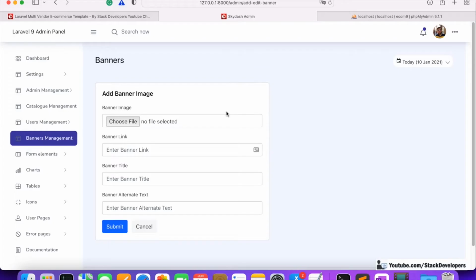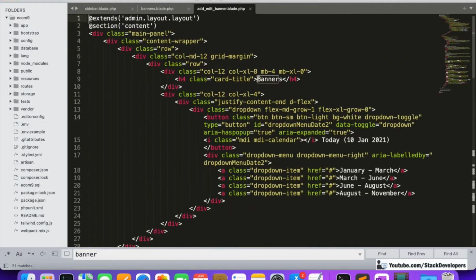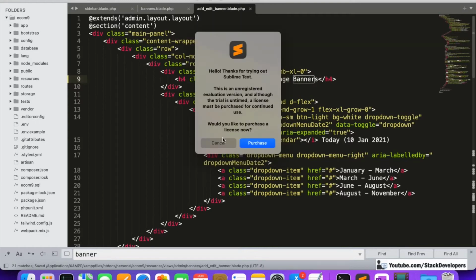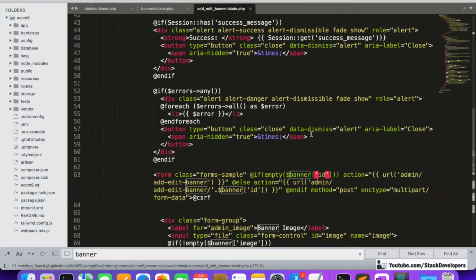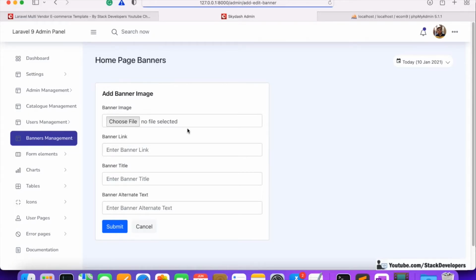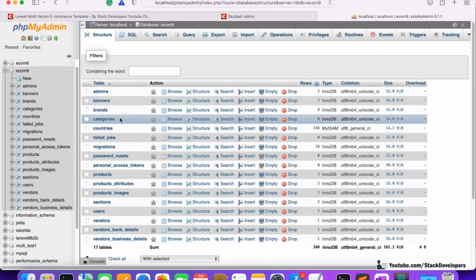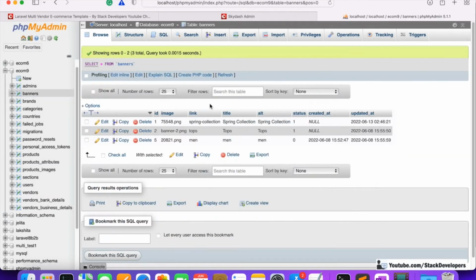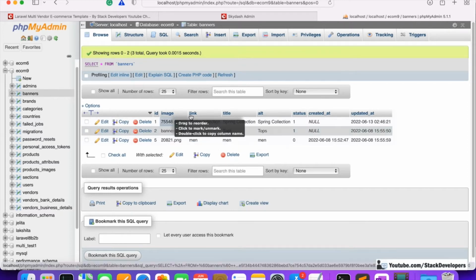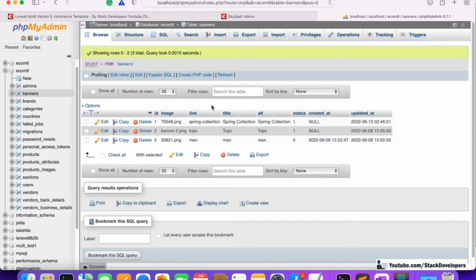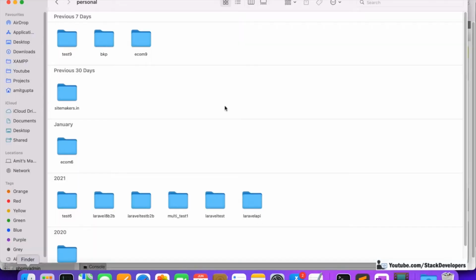So first of all we will call it home page banners, as it's actually for the home page banners only. This form is for the home page banners. And now we are going to add one drop down here, one select box here. But before that we are going to do one more thing, that is to update the banners table, so that we can add one more column here, and that column is type. We will add the type column after the image column, and that we can do with the help of migration. So straight away we can do that.